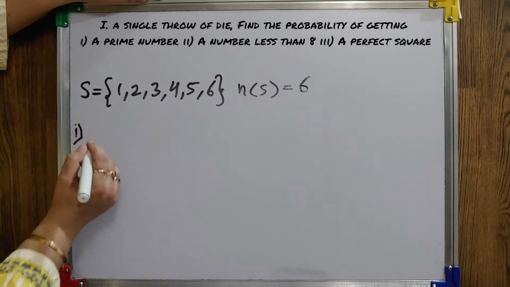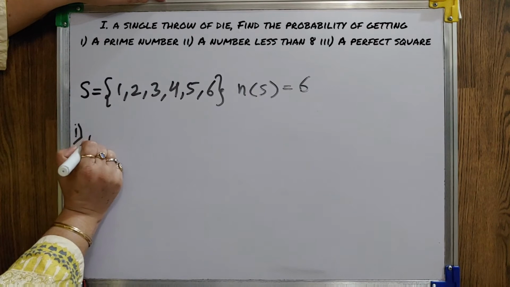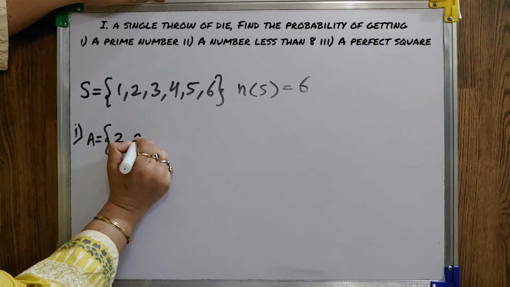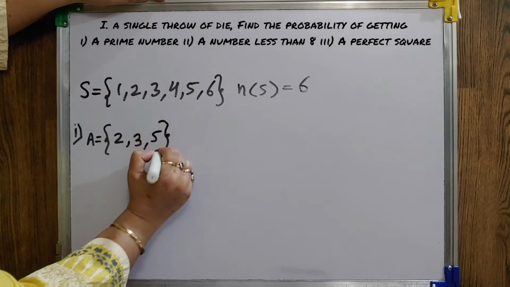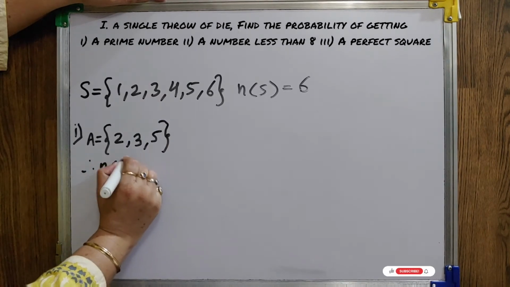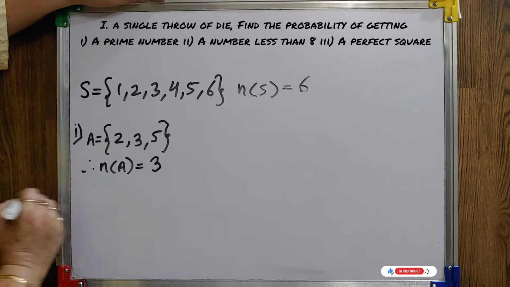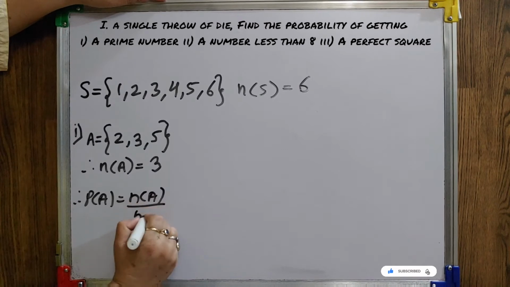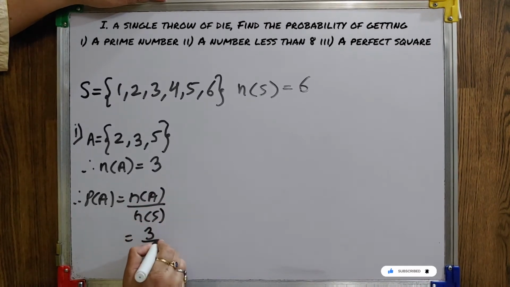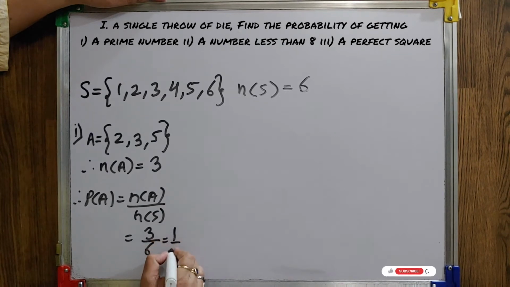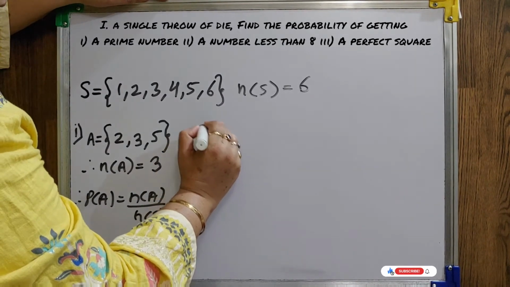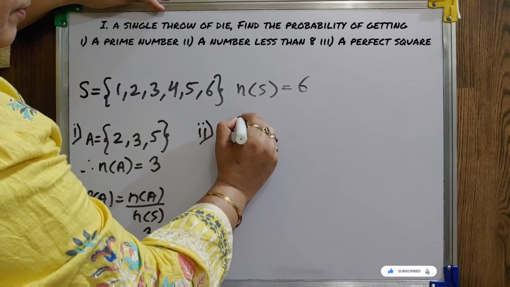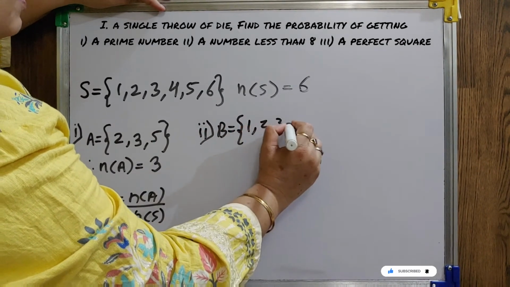Now, first one, we have to consider prime numbers. Among these 6, 2, 3, 5 are 3 prime numbers. So our probability will be 3 by 6, that is 1 by 2. In the second part, a number less than 8. It means all the numbers will come.